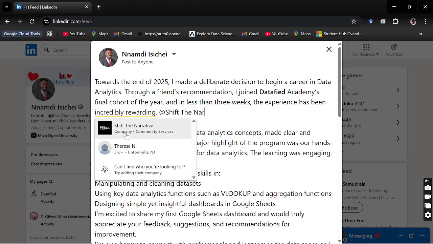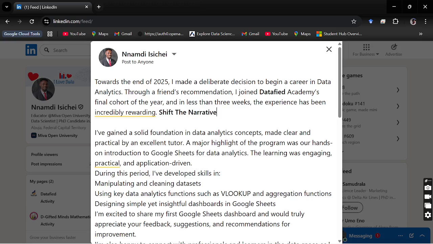I hope this is the actual Shift the Narrative because I've never tagged them before. So I believe this is Shift the Narrative. So that's how to tag them. I'll check after this video to confirm if this is it, and I'll let us know on the WhatsApp group that yes, it is actually the correct page. So you would say you found your scholarship posted by Shift the Narrative in collaboration with Datafied Academy. That's how you put it for those of you that are on scholarship. So you ensure you tag them if this is their correct page.